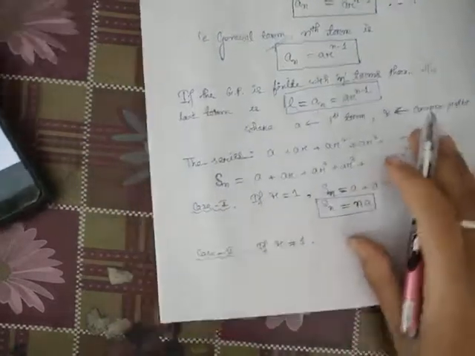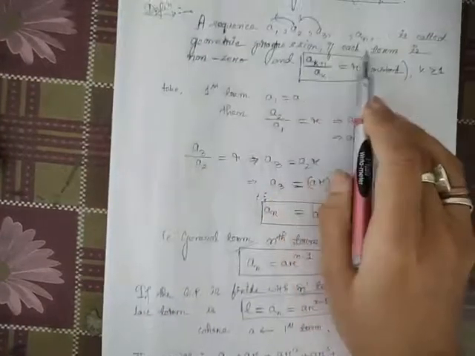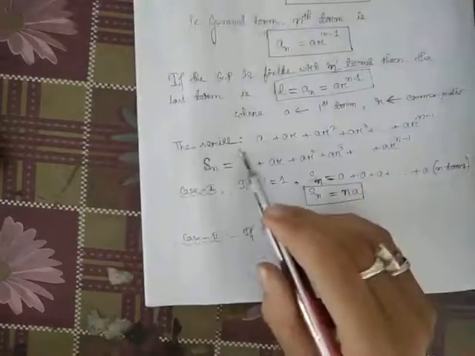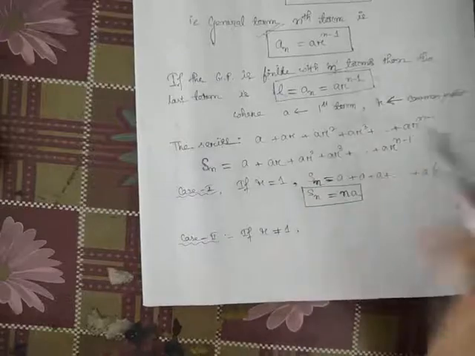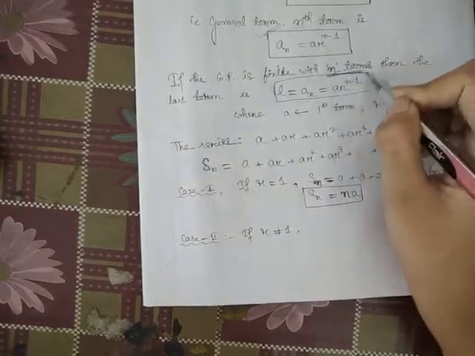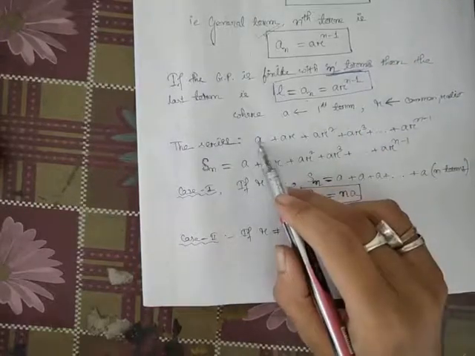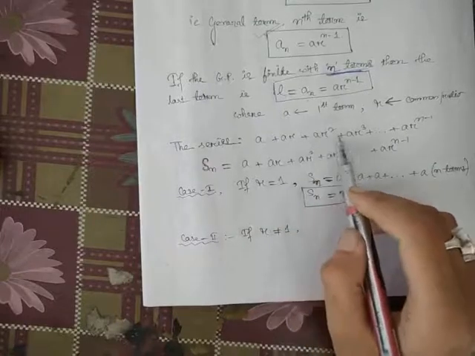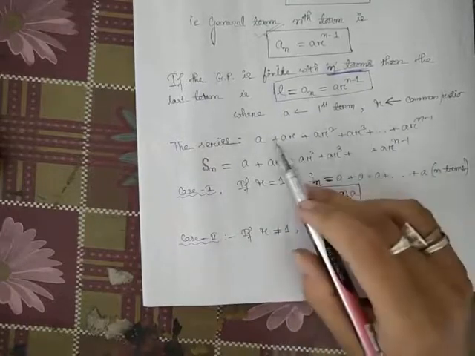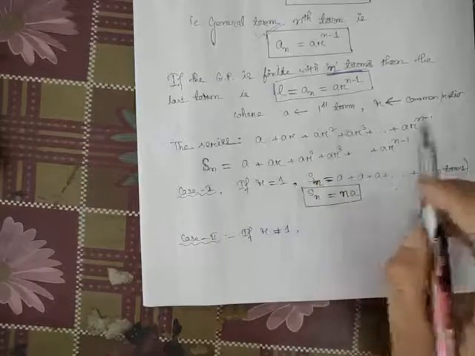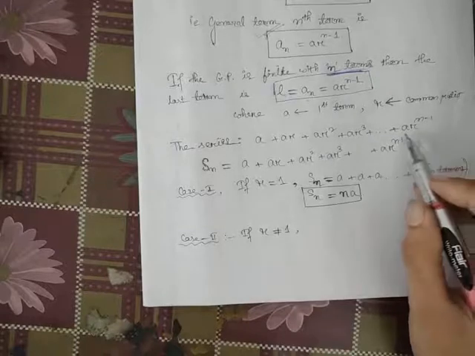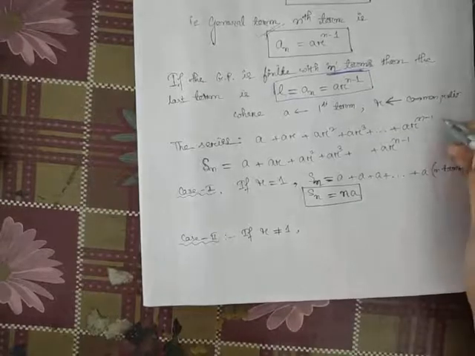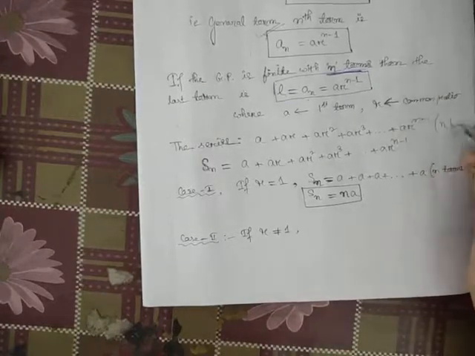Now, corresponding to this GP we consider the corresponding series. We take a finite GP with n terms. So this is the series a plus ar plus ar square plus ar cube, and so on up to ar^(n-1).